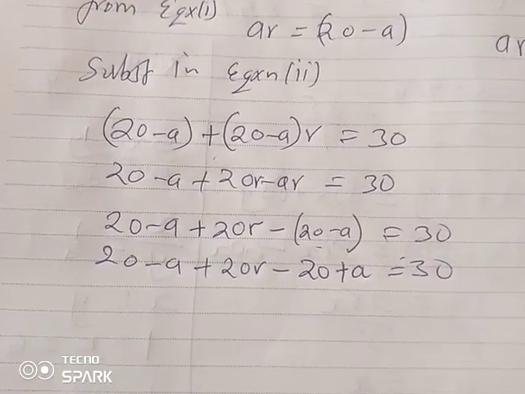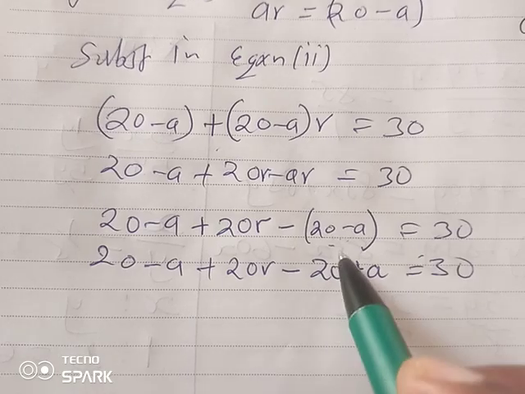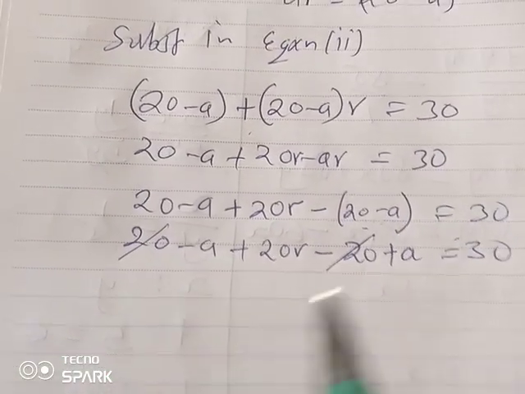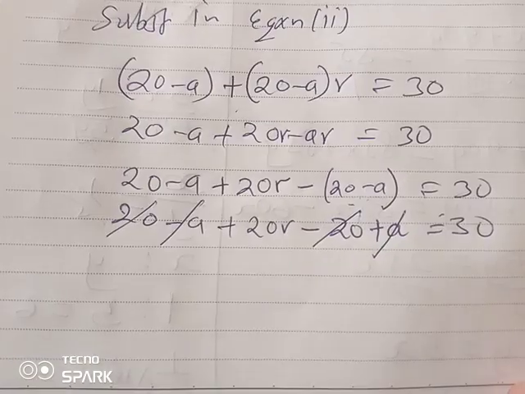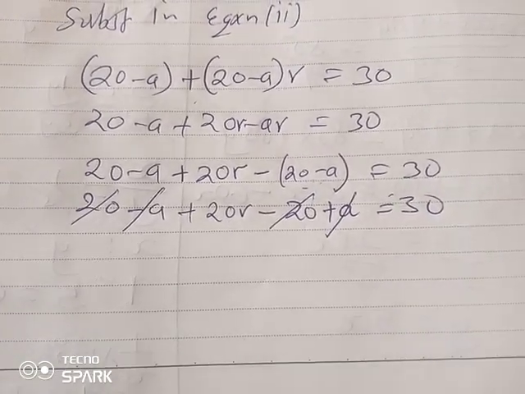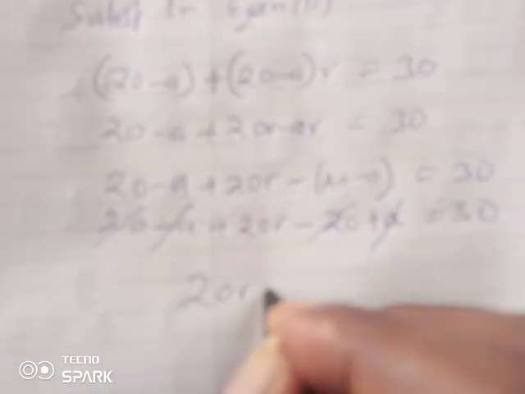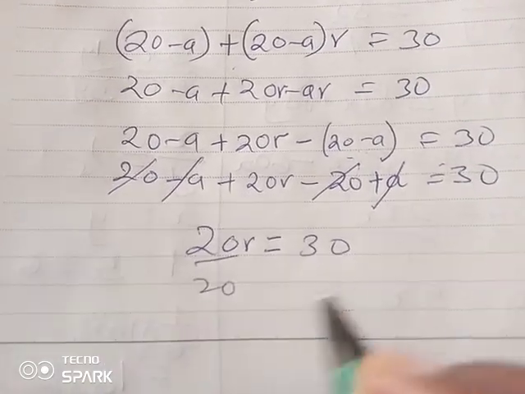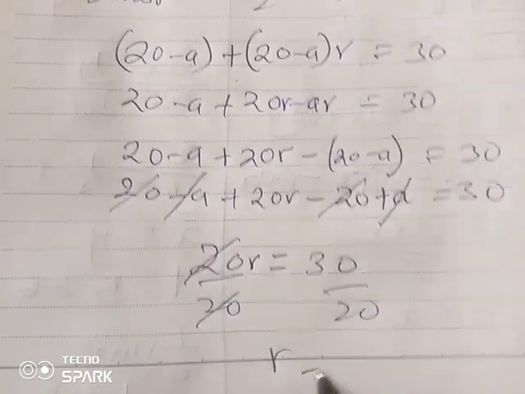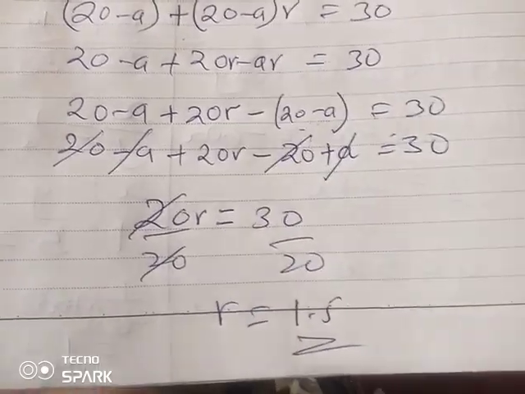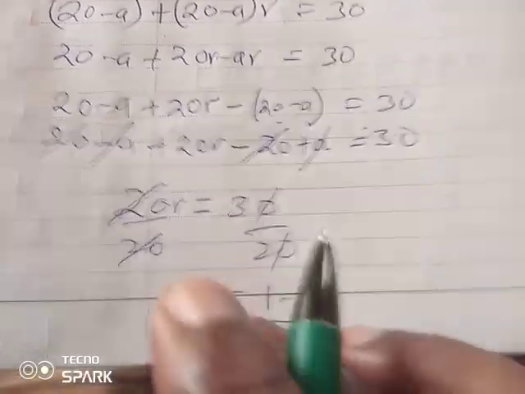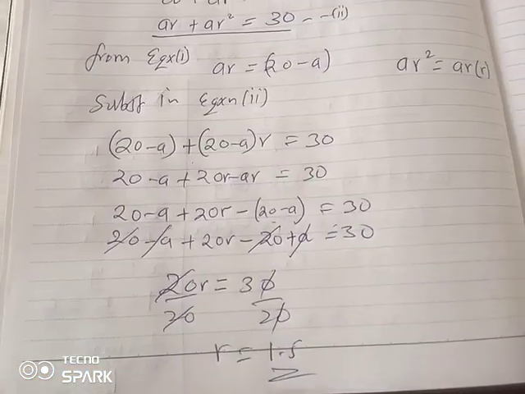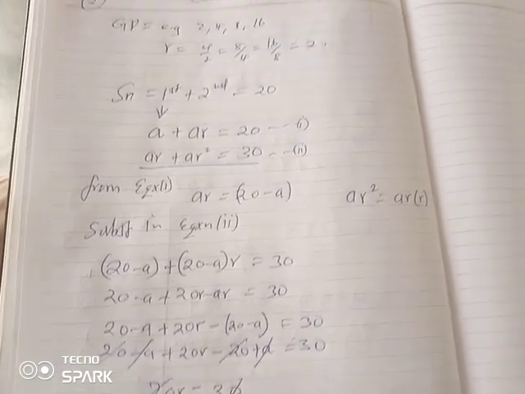Hope we are together. So very simple. 20 eliminates each other, plus minus of the same. Then A also eliminates each other. So what do we remain with? We remain with 20R is equal to 30. So dividing through, we shall get R as 1.5. So you can follow this, guys.